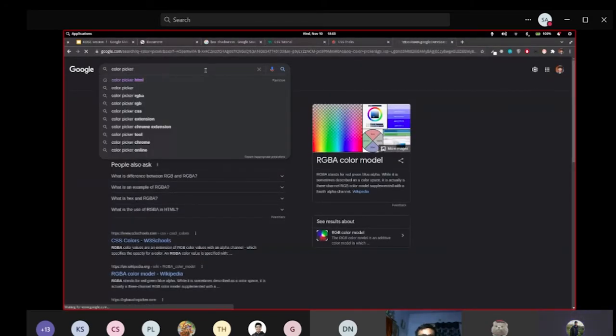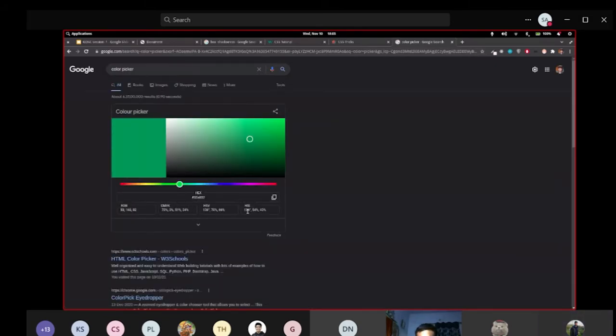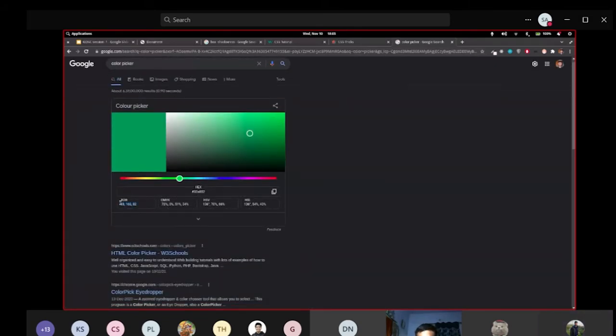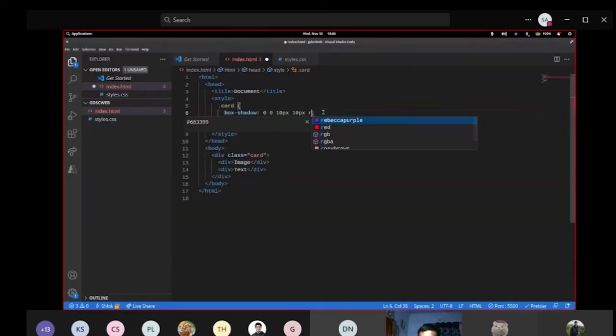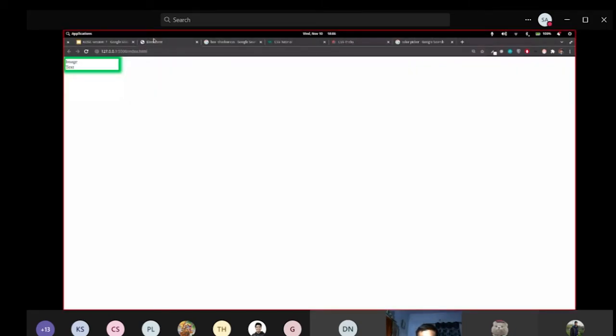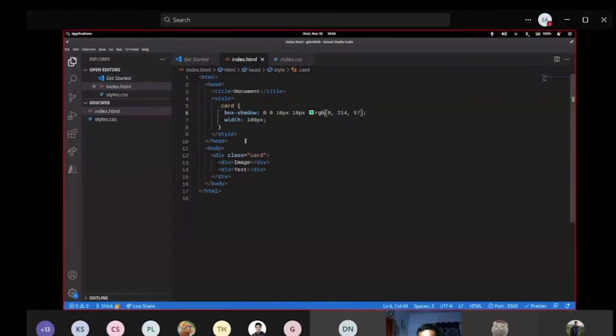So I can give it in various formats. This is an RGB value. I can use hashtag 328F85 or something like this, and it is going to give me this color. Or what I usually prefer is using RGB, like this numeric value. So suppose I want to give a green color. So what I'll do is I'll use RGB and this, and let's see how it looks. It is a greenish tint, yeah.